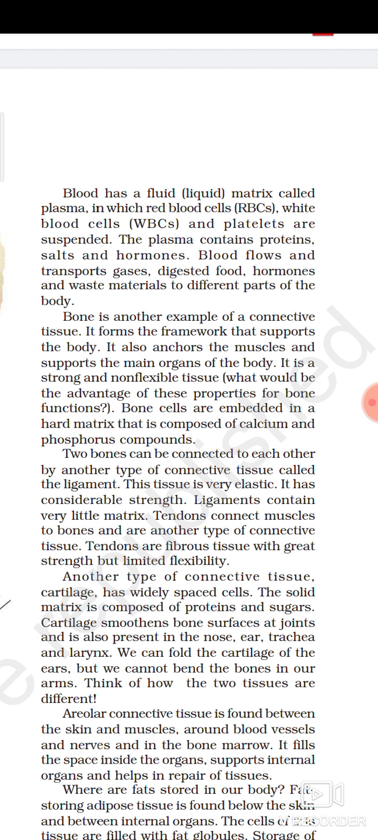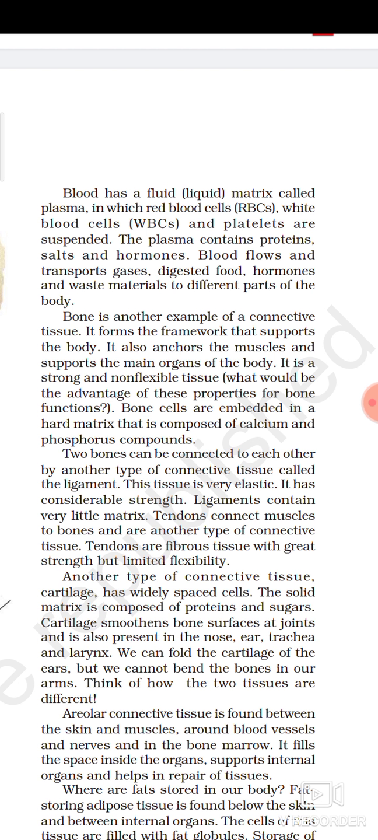Next connective tissue is bone. Bone is another example of connective tissue. The first example of connective tissue we got is blood, and the second type is bone. It forms the framework that supports the body. The entire skeleton system is made up of bone and cartilage, and only because of that skeleton system we get our definite body shape, size and structure. It forms the framework and supports our body, and only because of that we are able to move and do different kinds of activities.